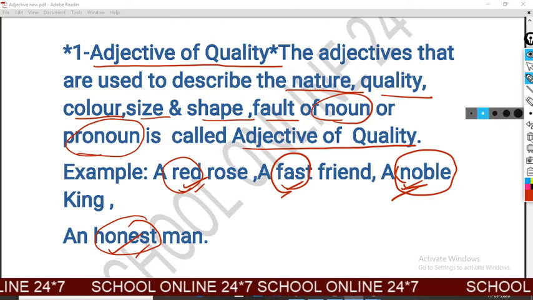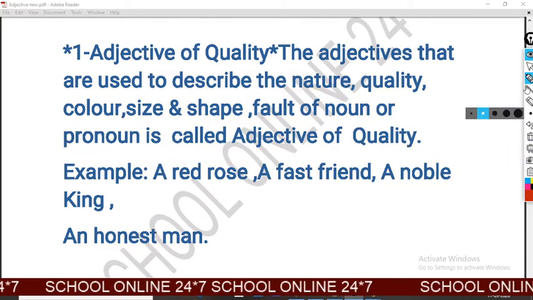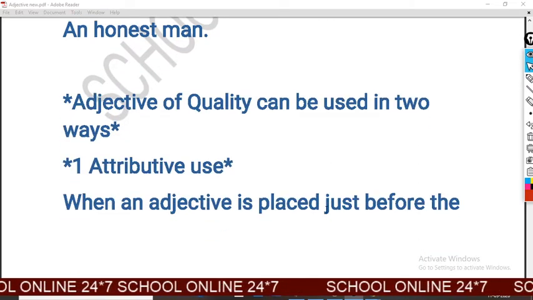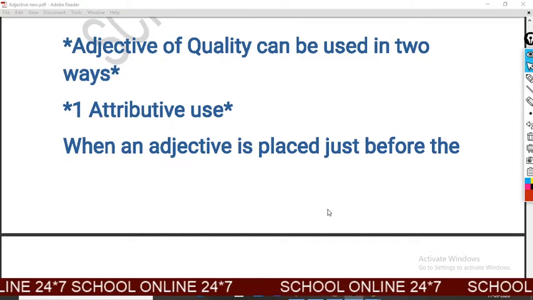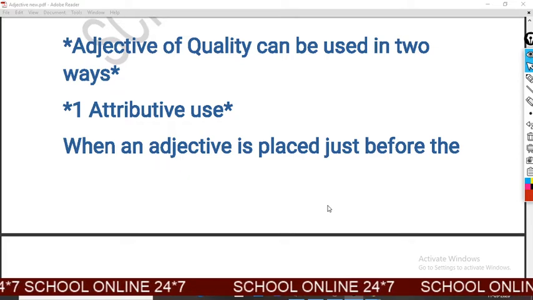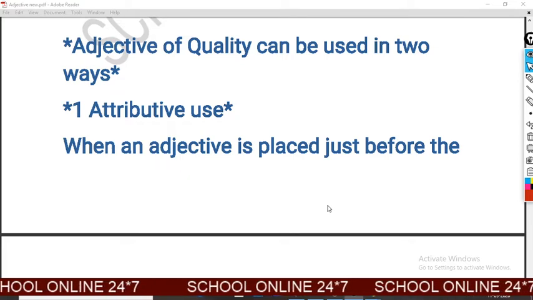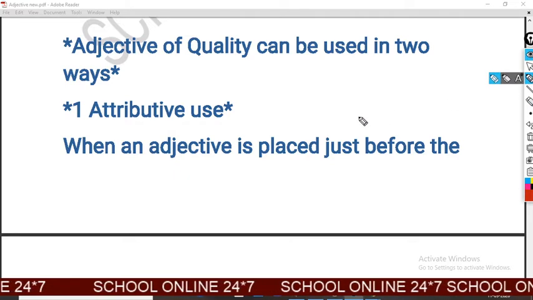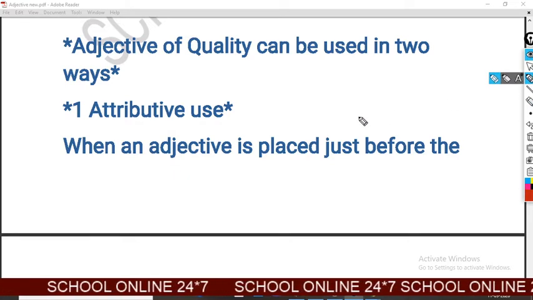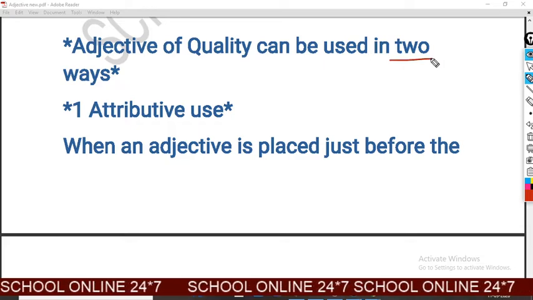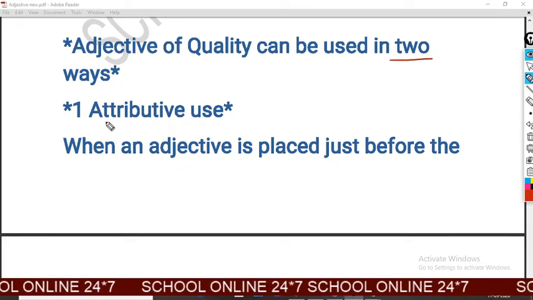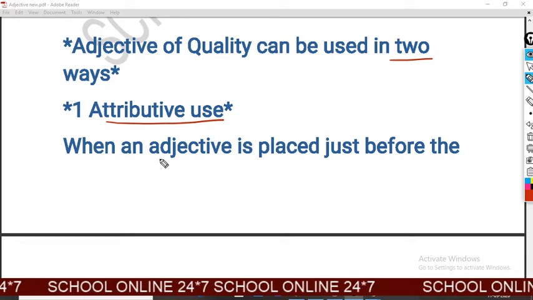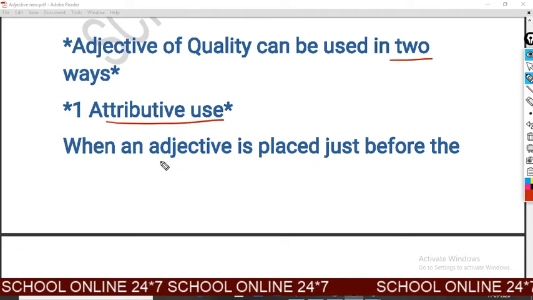And now we will discuss another kind of adjective. But first of all, I want to declare the use of adjective of quality. Adjective of quality can be used in two ways. First use, attributive use.